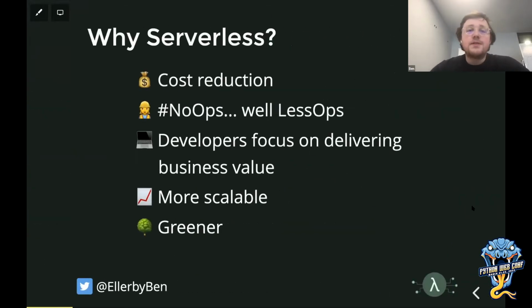And why do people adopt serverless? Well, primarily there's a cost reduction, not just in the cost of running your application, but also the total cost of ownership of building, running, and maintaining your application. There's not no ops, but there are definitely less operations work needed in terms of running and scaling these applications because so much is abstracted. Developers can focus on delivering business value rather than focusing on managing the infrastructure. And these applications are scalable from day one. And as we start to make greater utilization of server resources inside of data centers, they also have the potential to make our applications greener as we share resources more and more through finer granularity.